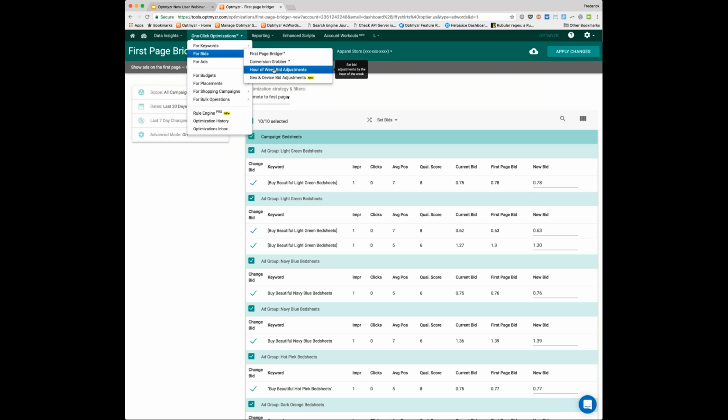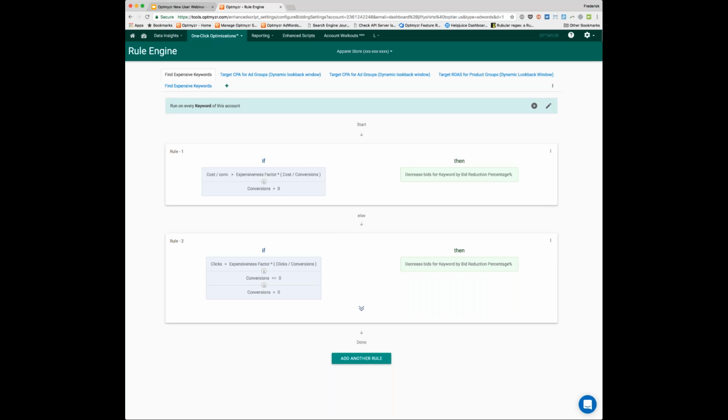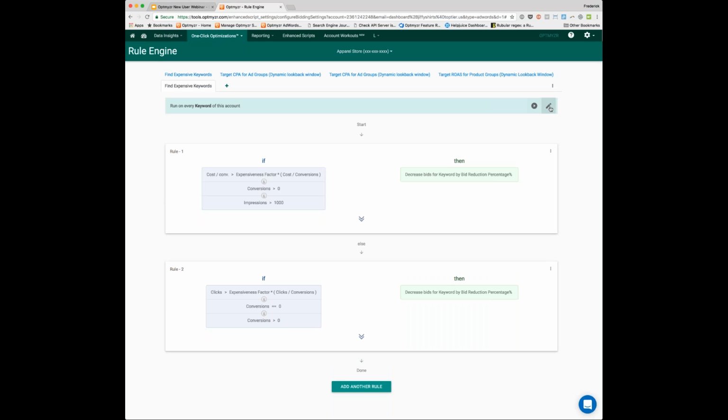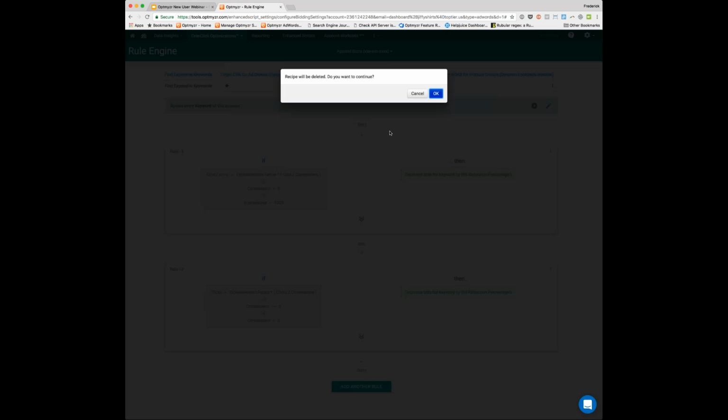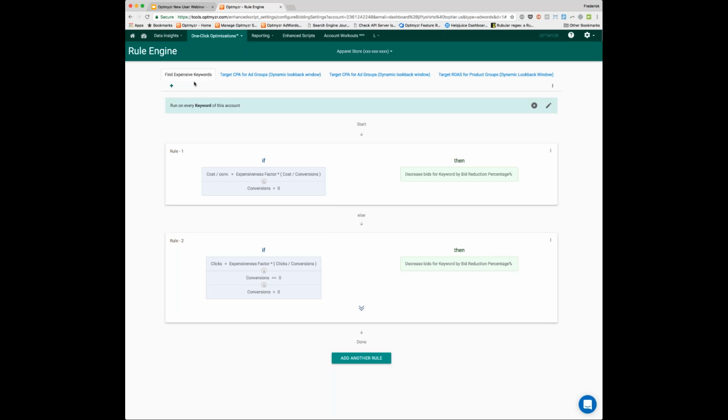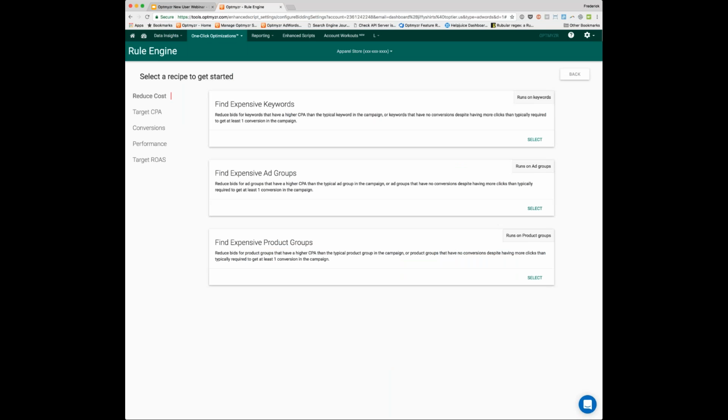When it comes to more sophisticated bidding methodologies, like using bid adjustments for hour of week, for geographies and devices, that's all available through here. We also have a rule engine. The rule engine lets you build cost per acquisition bid rules, return on ad spend bid rules, helps you find expensive keywords. And the way that that works is you would come in through here. In your case, you would have none of these set up, so I'll show you what that would look like in the beginning. So you would start with a page that offers you to either do an instant recipe or create a new recipe. So I'm going to do instant recipe.